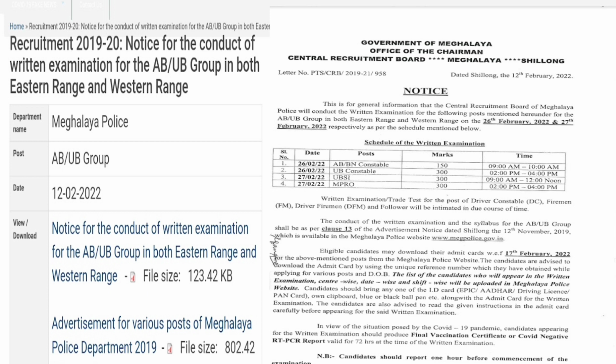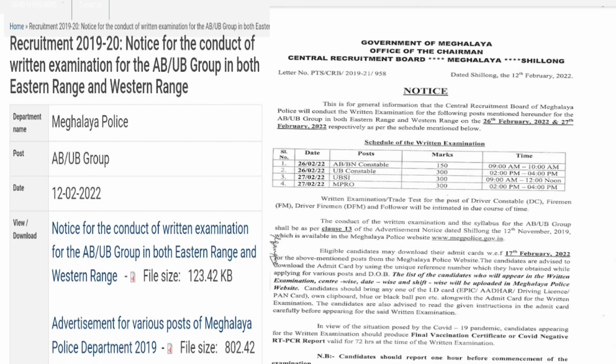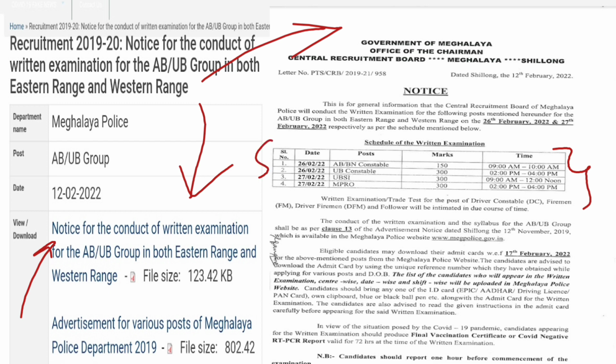Now let's see the notification that they have put up in their official website. Here you can see on my left is the Meghalaya police website where they have put up the notice to conduct the written examination for both the AB and UB group. And on the right, you can see the formal notice where they have clearly mentioned the timings and the date.